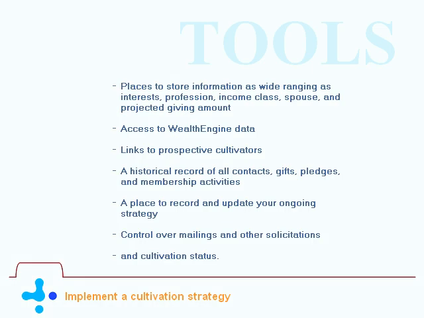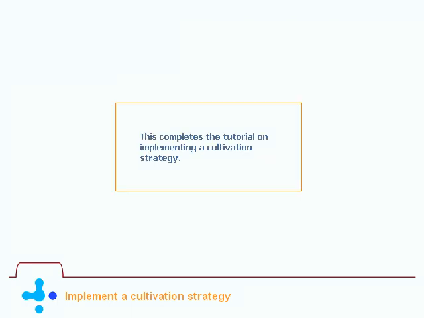The tools you can use include places to store information as wide-ranging as interests, profession, income class, spouse, and projected giving amount, access to Wealth Engine data, links to prospective cultivators, a historical record of all contacts, gifts, pledges, and membership activities, a place to record and update your ongoing strategy, control over mailings and other solicitations, and cultivation status. This completes the tutorial on implementing a cultivation strategy.